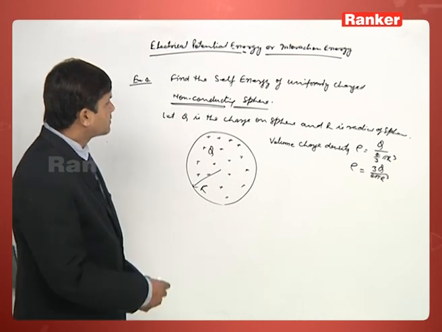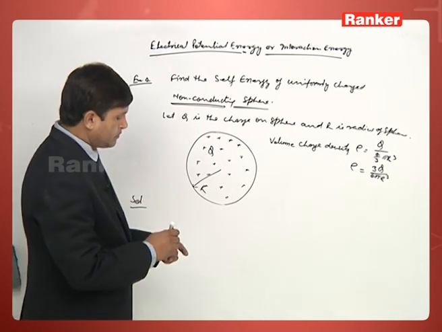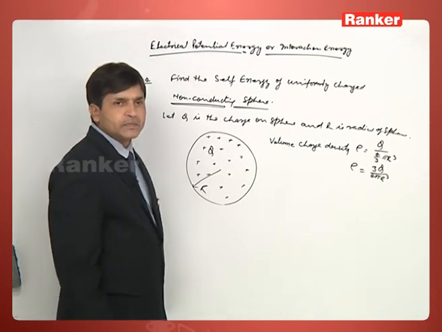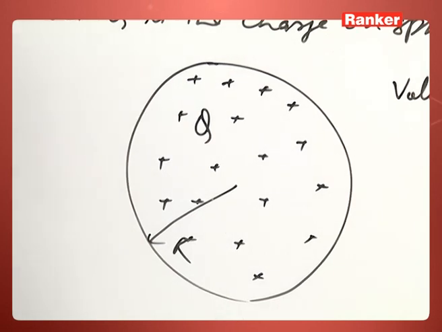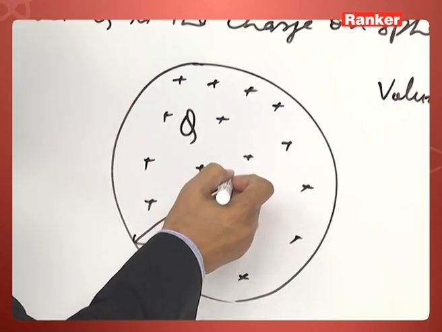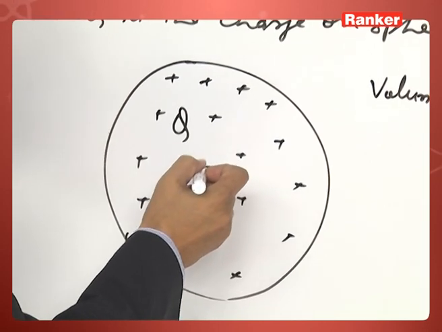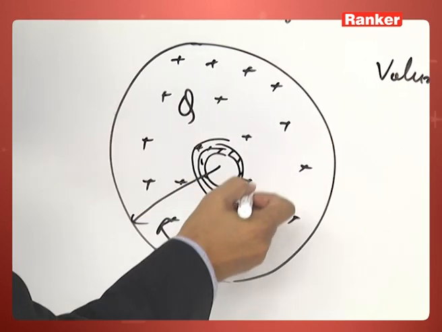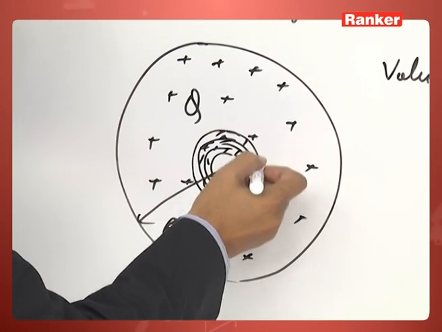Now, important point here, first analysis of the problem. How has the energy come? We can assume we are making a sphere of radius r by putting a number of concentric shells one over another. Let this be one shell and some charge is given to this shell, then another shell, some more charge given, then a third shell, like this.